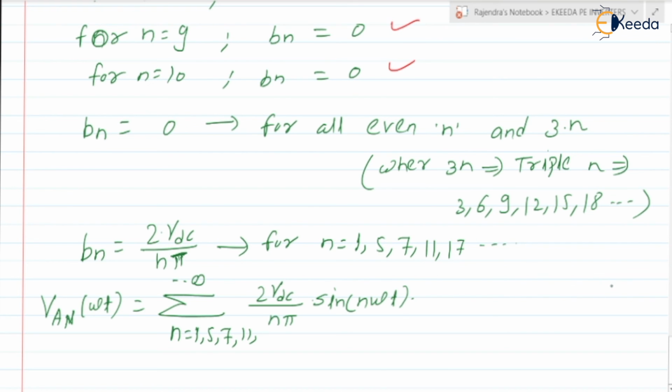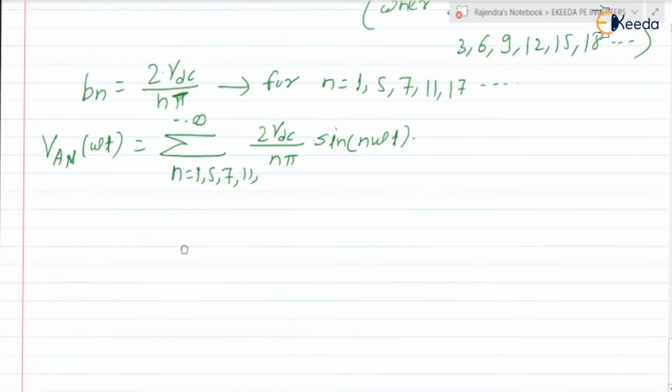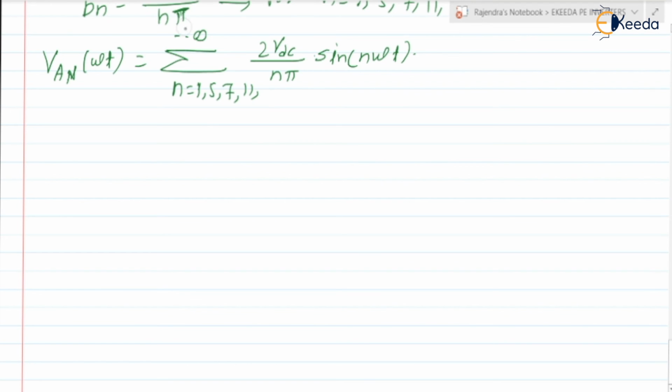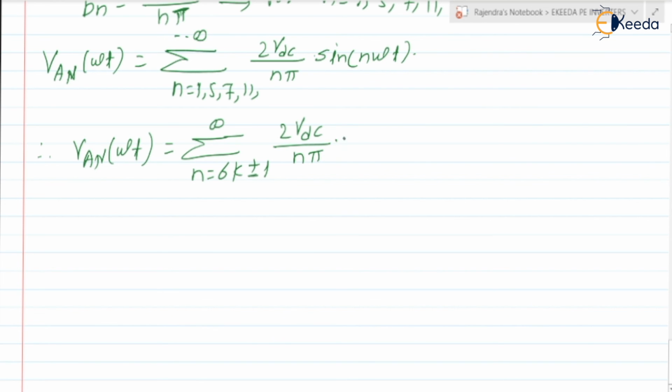Further, this expression can be written as VAN of omega t is equal to summation over n is equal to 6k plus or minus 1, up to infinity, of 2 VDC divided by n pi into sine of n omega t, where k is equal to 0, 1, 2, 3, up to infinity.